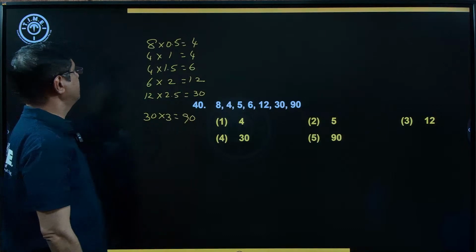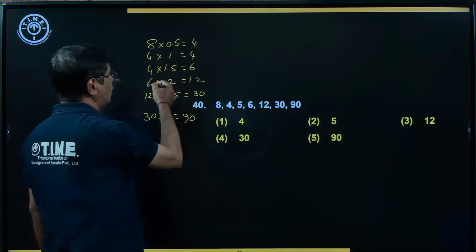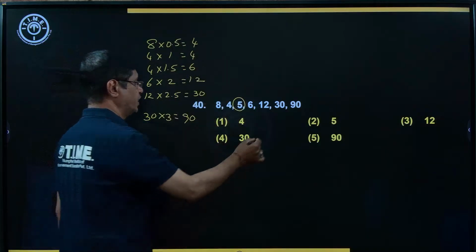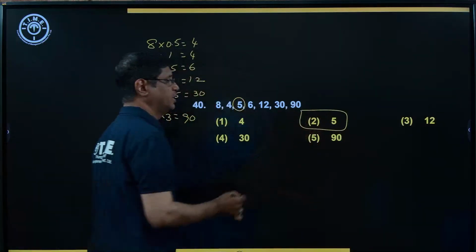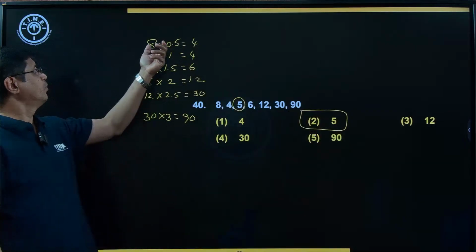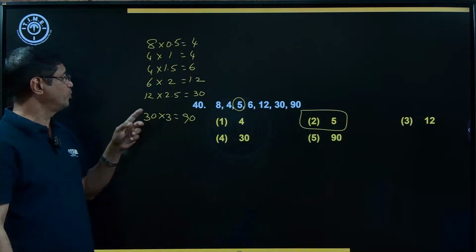So, what is the wrong number here? 8, 4, 8, 4, 4, 6. So, this is the wrong number. So, what is the right choice? Option number 2. Second choice is the right answer. It is following a sequence of into 0.5, into 1, into 1.5, into 2, into 2.5.